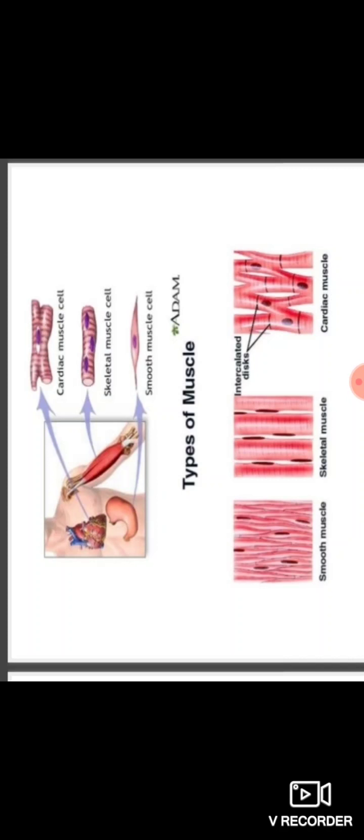There are no uninucleated cells here; the multinucleated cells are there. So especially the cardiac muscles are present in the heart, and these cardiac muscles help in the contraction and relaxation of the heart.